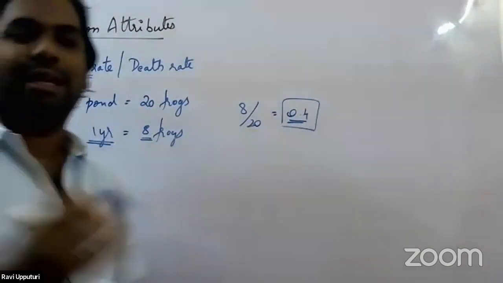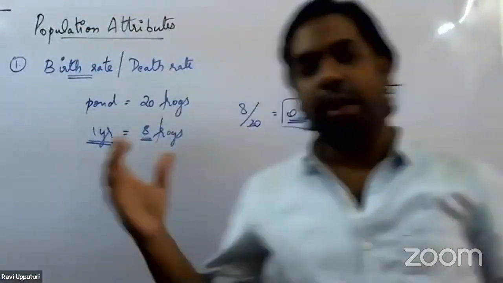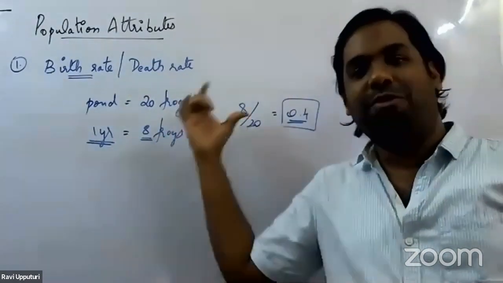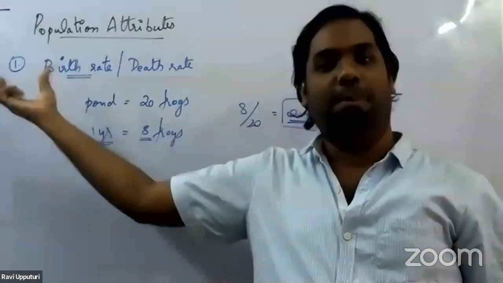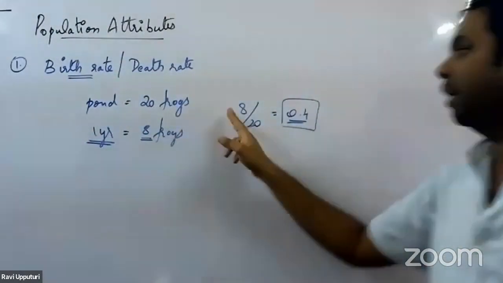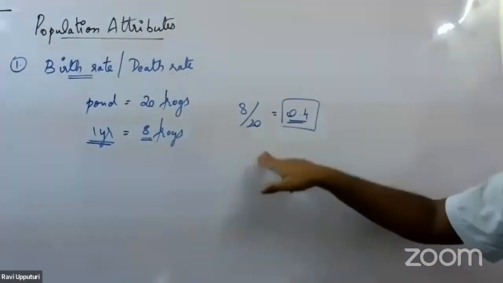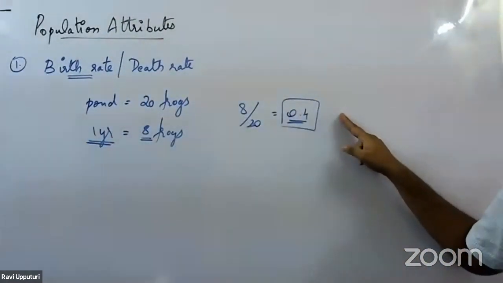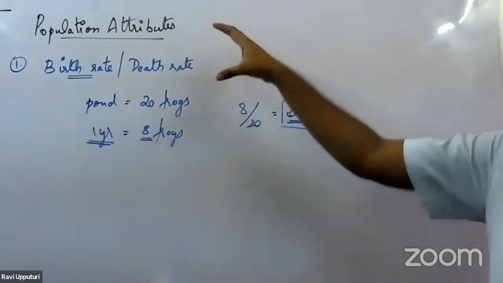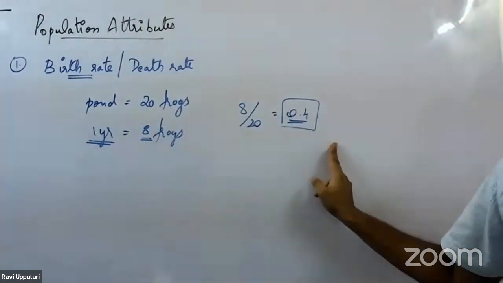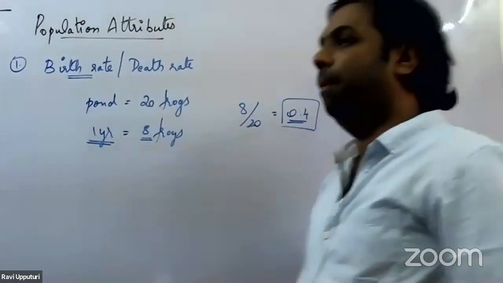So what does that mean? In 1 year, 8 frogs have been added. If you have to define it with regards to the birth rate, it is the number of new organisms that are added to the population at a specific period of time. So the birth rate of frogs in this particular pond over a period of 1 year is said to be 0.4. Similarly, we can do it with the death rate also.